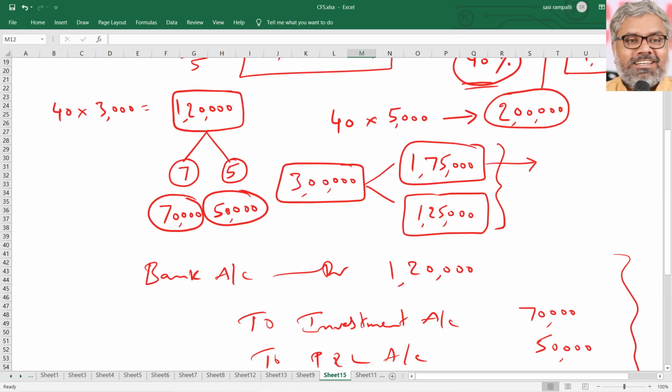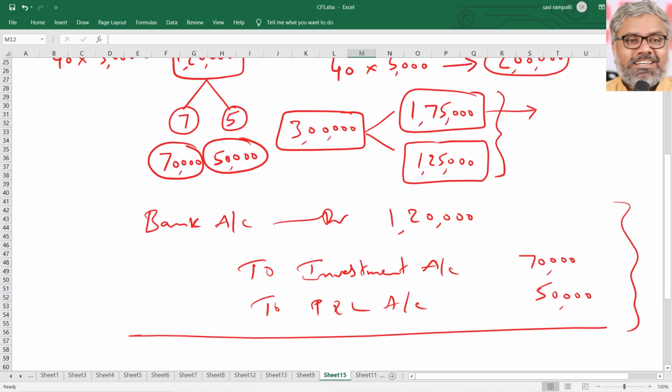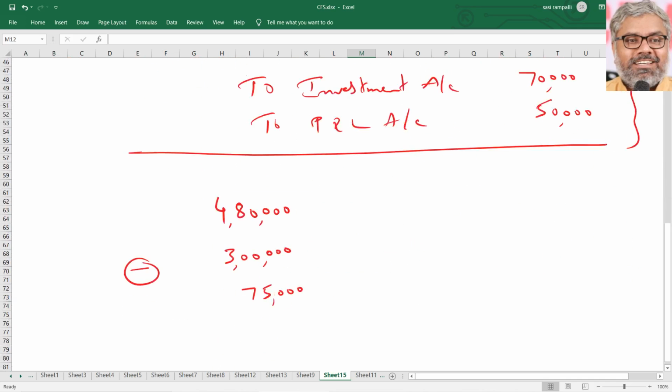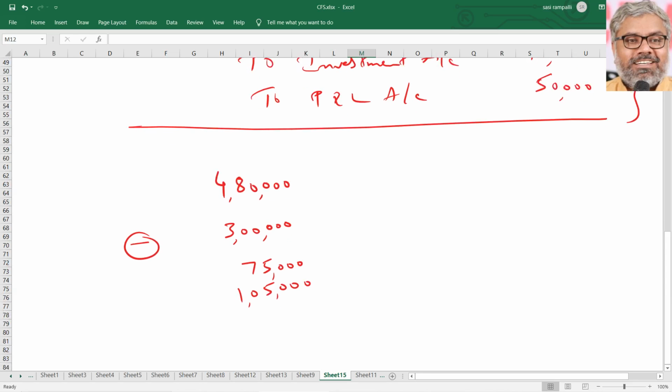But as I said already, there is no need of doing separately, since the profit of 3 lakhs rupees is already distributed on time basis. We can easily identify 1,75,000 is the pre-acquisition profit. So 1,75,000 into 60% will be 1,05,000. That belongs to H Limited, the holding company.